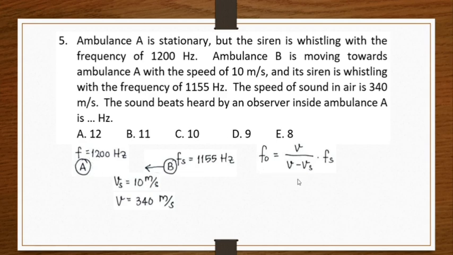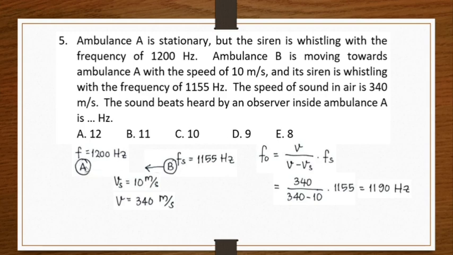So v is equal to 340, 340 minus vs, which is 10 meters per second, multiplied by fs. fs is 1155 Hertz. And this is the frequency of the sound source perceived by the observer.